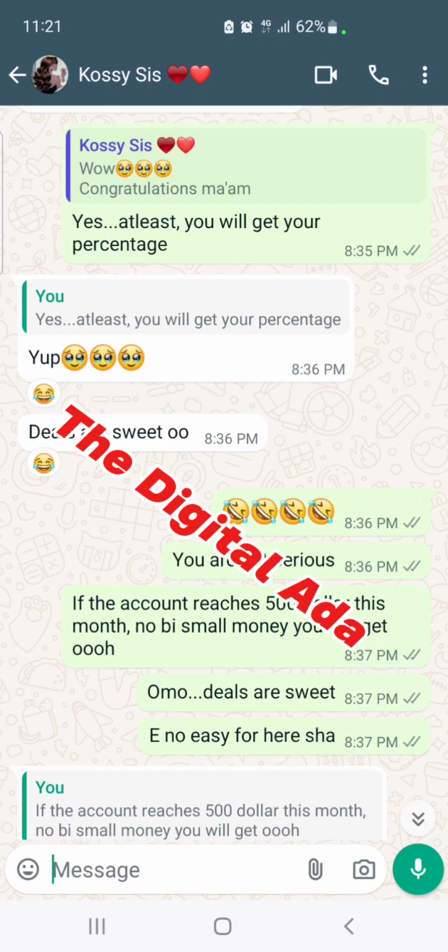30%, isn't it about $150? Now calculate $150 to naira, or to your country's currency, then you will know that it's close to 250,000 plus or more. That is what she'll be getting just for not doing anything with her account.